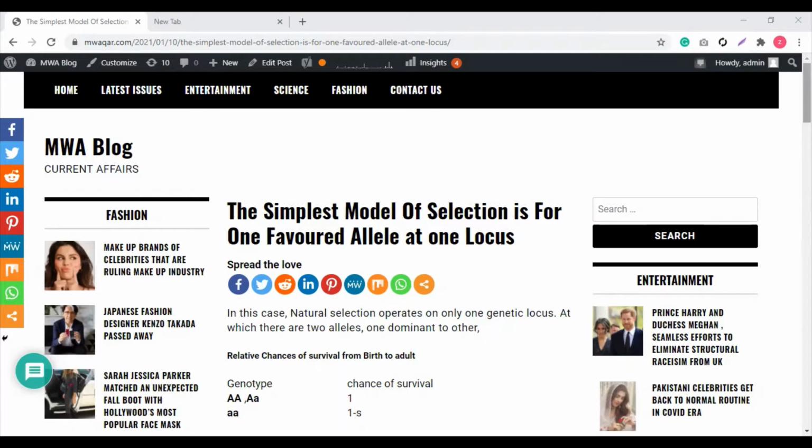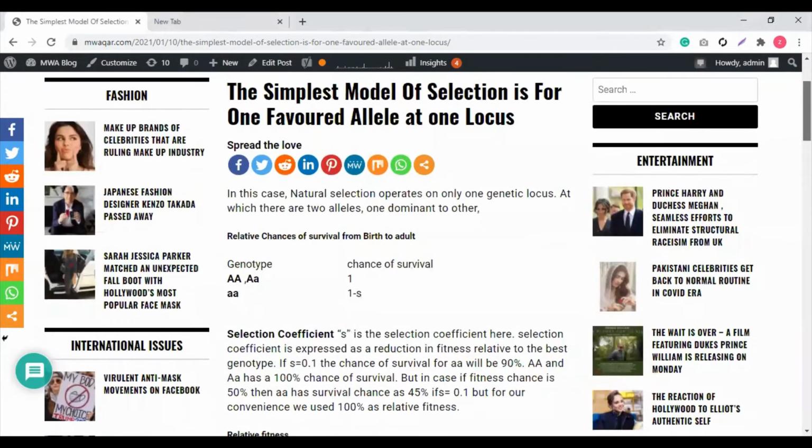So today we are going to discuss a case related to natural selection. We will see a single genotype or two allelic system. The simplest model of selection is for one favored allele at one locus, meaning natural selection is favoring one allele at one locus.